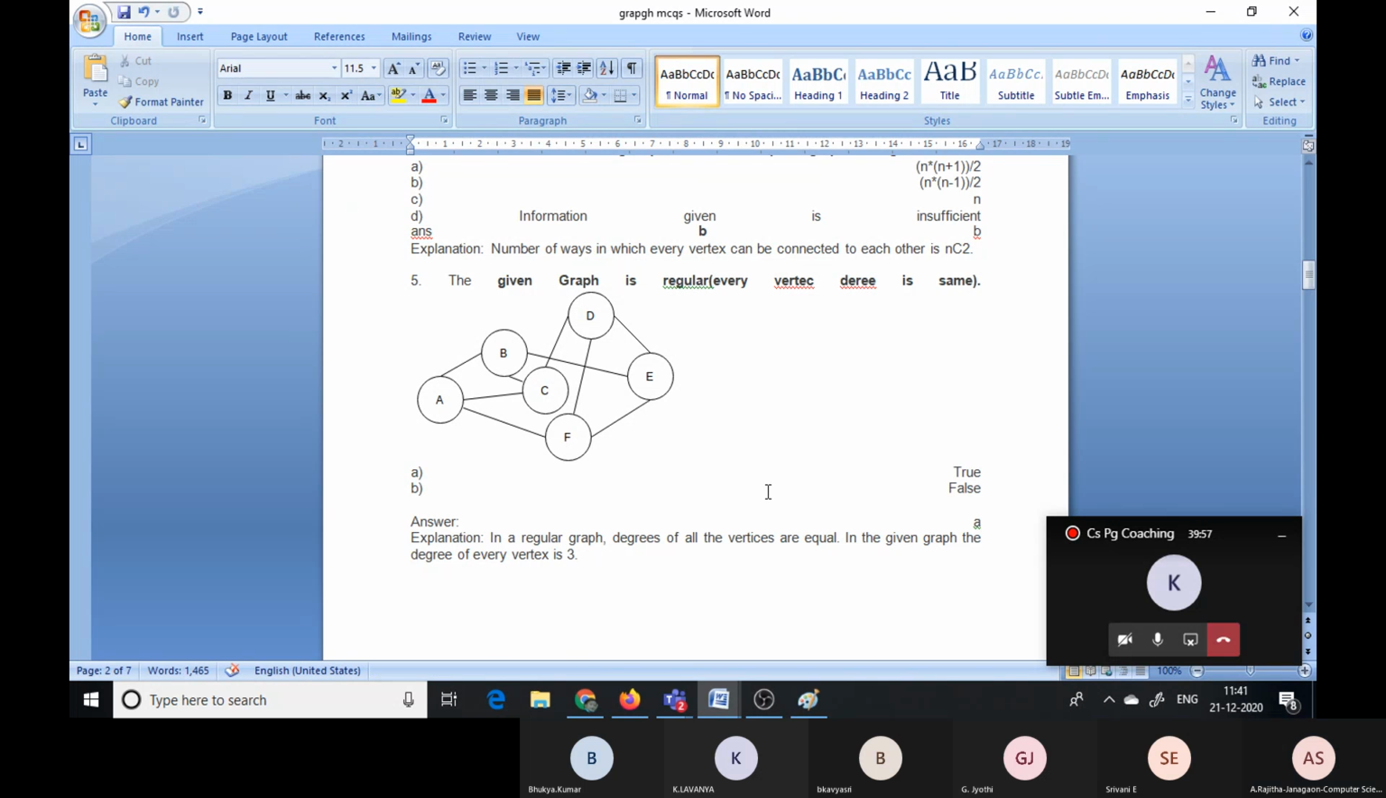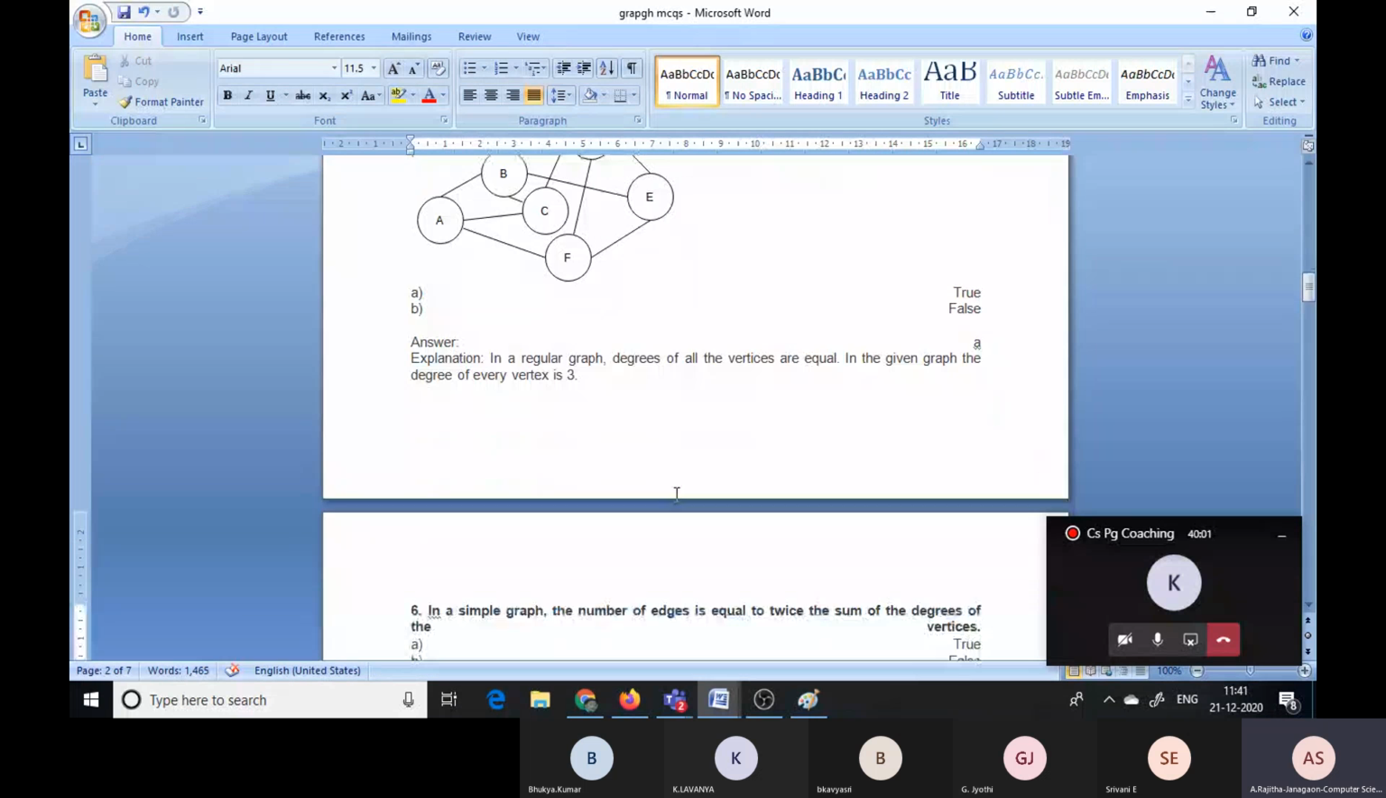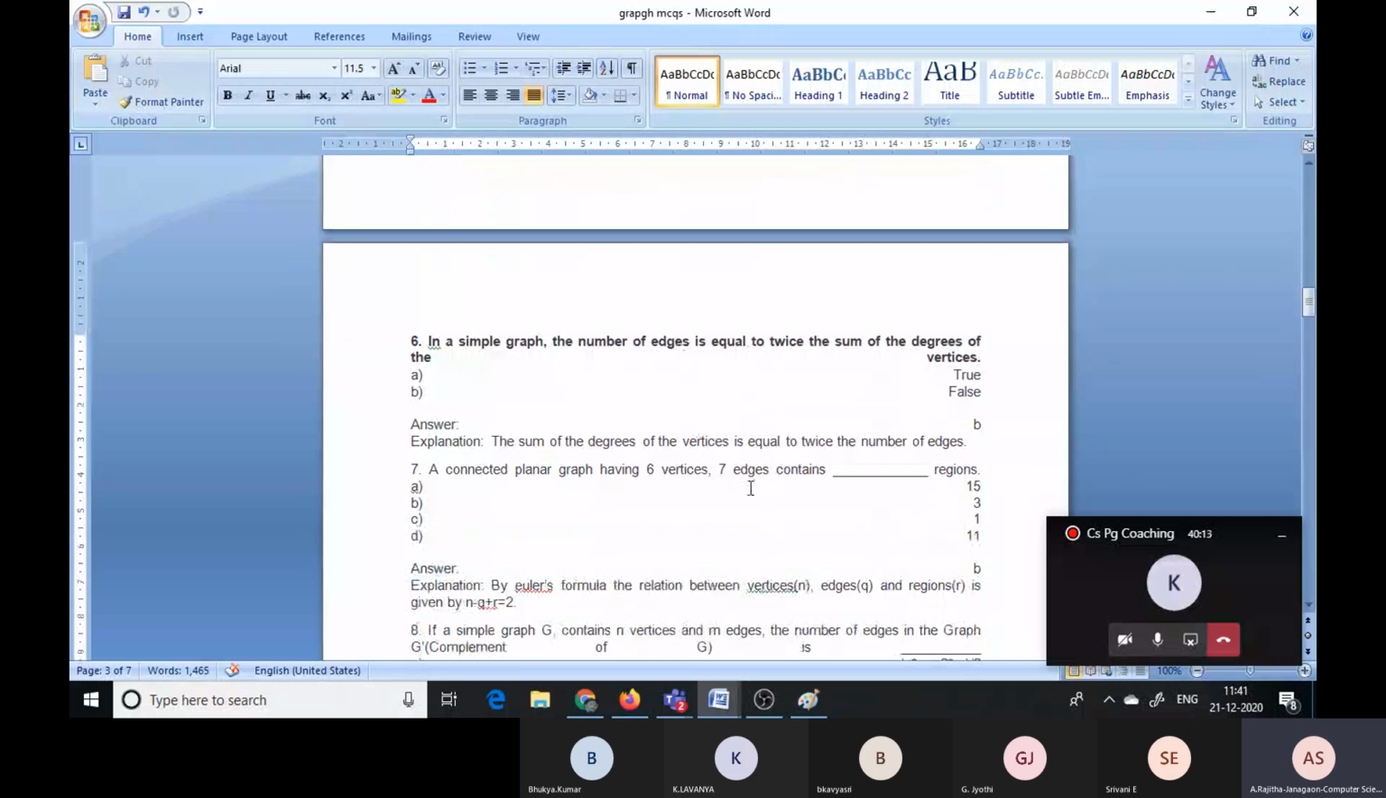Okay, it is a simple graph. So what is that statement here? The sum of the degrees is equal to twice the number of edges, but here the number of edges is equal to twice the sum of degrees. So that statement is false.